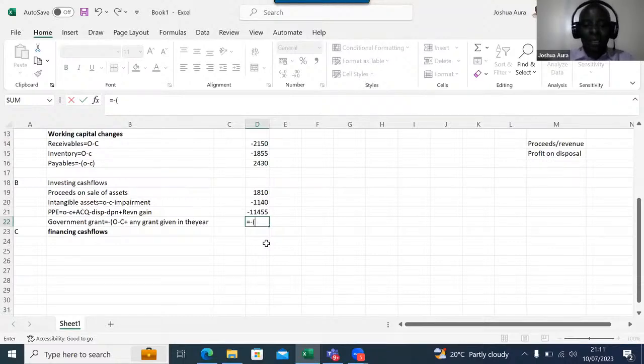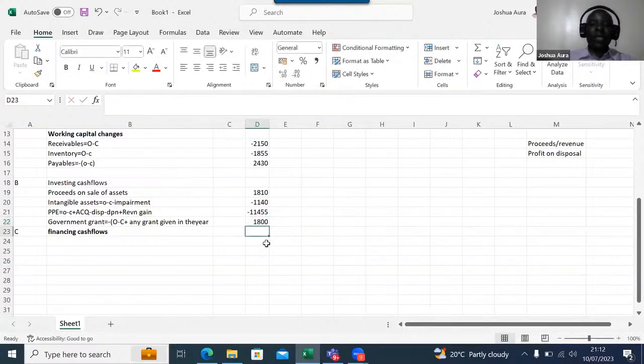So in this case we have 810 plus 600, those are opening government grants. I'll come and say minus 3150. I can even put the other one as minus 810, because I'm subtracting both closing balances to avoid errors. And then I say plus 750, and close brackets like that. Then I should be able to say enter.